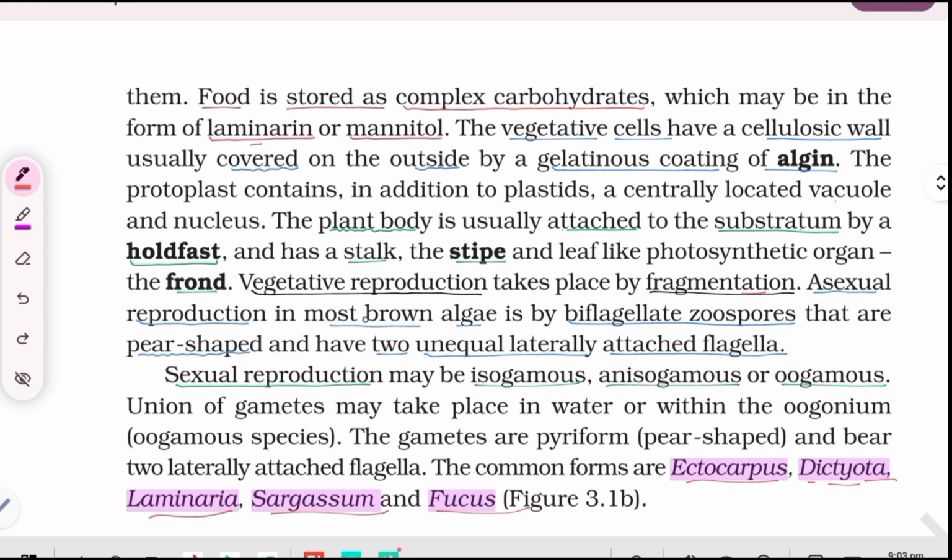Asexual reproduction in most brown algae is by biflagellated zoospores that are pear-shaped and have two unequal laterally attached flagella. Sexual reproduction may be isogamous, anisogamous, or oogamous. Union of gametes may take place in water or within the oogonium in oogamous species. The gametes are pyriform, meaning pear-shaped, and bear two laterally attached flagella. The common forms are Ectocarpus, Dictyota, Laminaria, Sargassum, and Fucus.